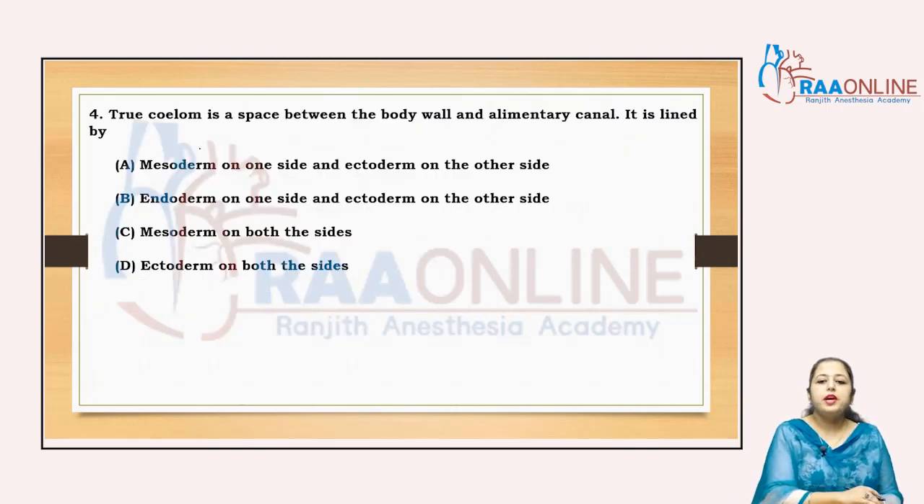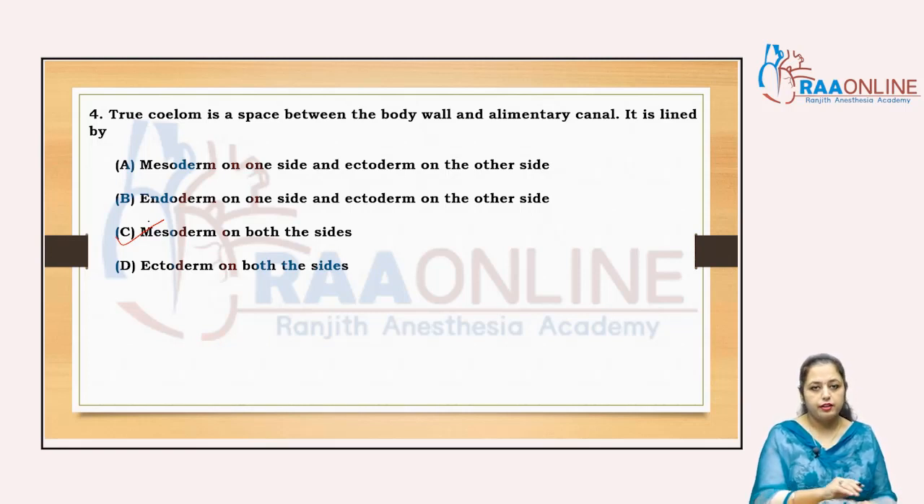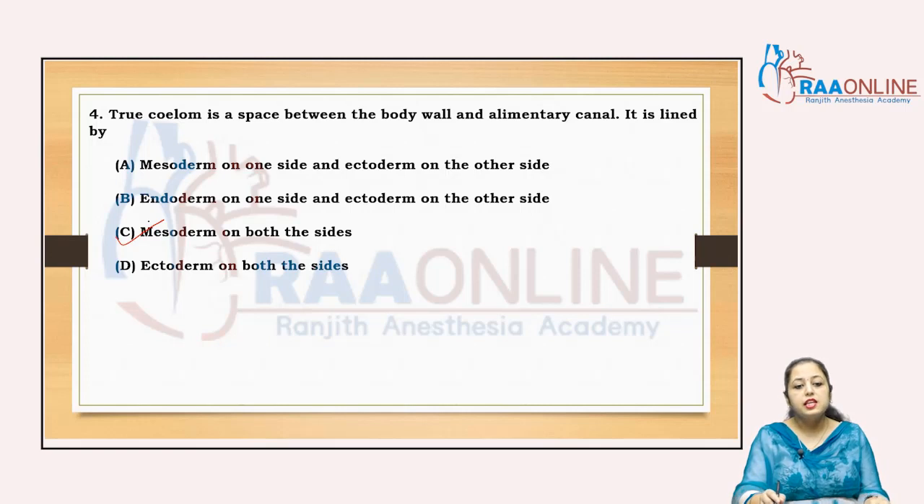The true coelom is a space between the body wall and the alimentary canal, and it is lined by, right? If we are talking about the true coelom, it is made up of the mesoderm, right? It is lined by the mesoderm on both sides. Clear? So true coelom is the space between the body wall and the alimentary canal. It is lined by the mesoderm on both sides, right? Always remember, if the question is talking about the true coelom, then it is talking about the mesodermal lining, right? So the answer of the fourth question is C.